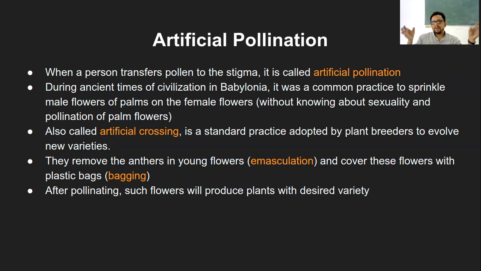If I cross these two varieties artificially, then the next generation that I get is most likely going to be a tall one with many grains in the one particular plant. So there are several such artificial pollinations that can be done in nature.